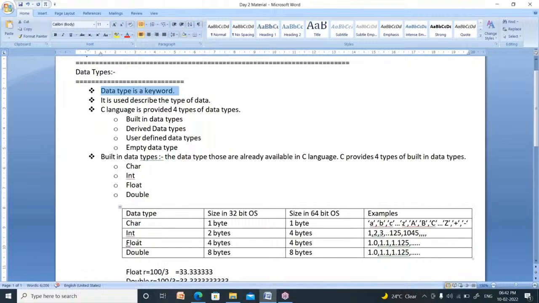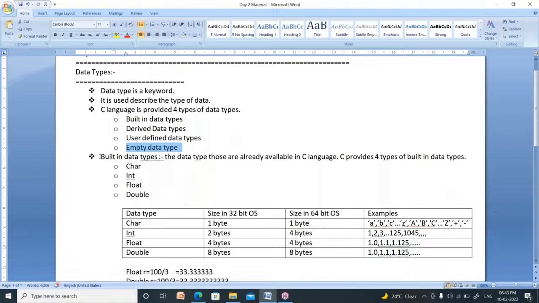What is the use of these data types? These are used to describe the type of data. Type of data means what type of data you have. You have character data, or integer data, or float data, or double data. What type of data you have can be represented by using these data types. How many types of data types are there in C language? There are four types. One is built-in data types. Second one is derived data types. Third one is user defined data types. Fourth one is empty data type. Four types of data types are there.